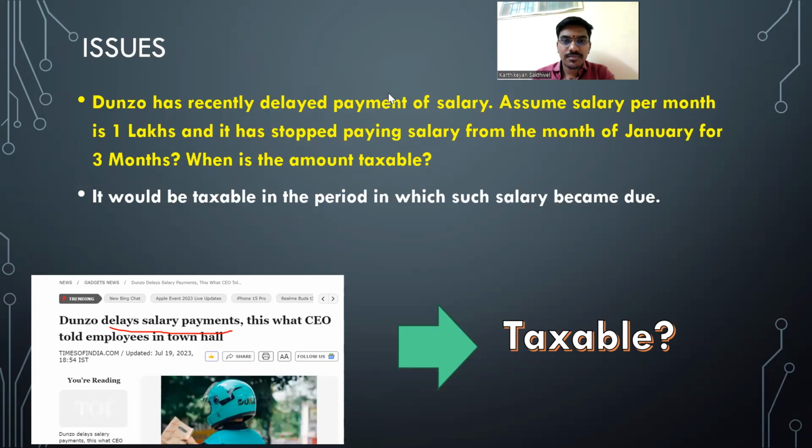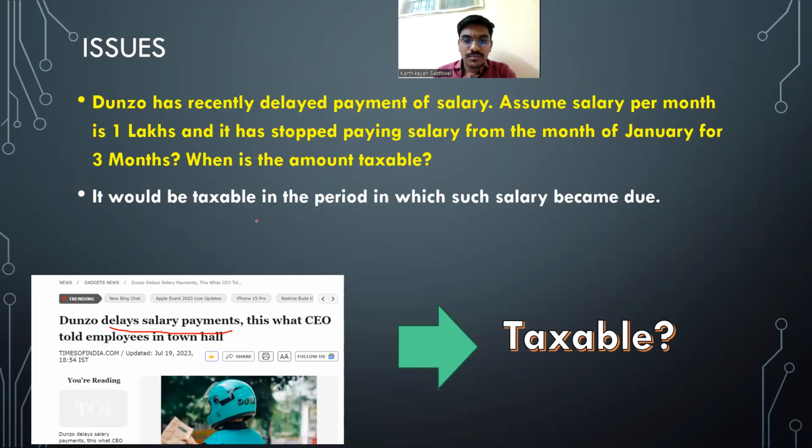Even though it is on due basis, it's not going to be received by me at all. So it should not be taxable, because only if it is due should I pay tax, or if it's received, I should pay tax, or if it's arrears of salary that I have received in the current year, then it should be taxed. But if I am not going to receive any of my arrears of salary, then it should not be taxed. Okay.